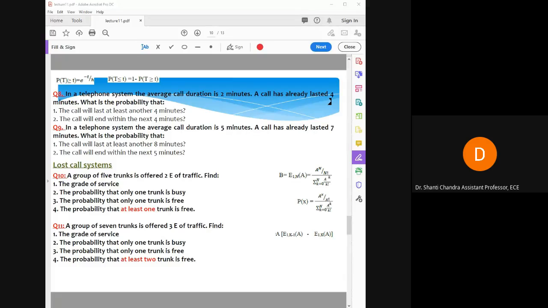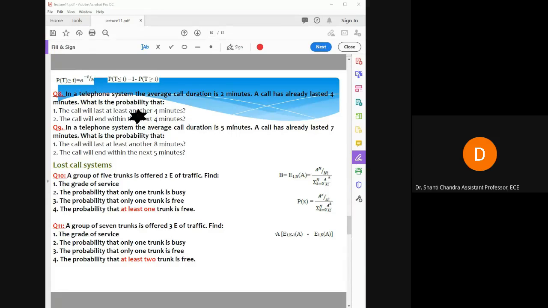Here you have to find the probability that the call will last at least another 4 minutes. So you have two possibilities: if the time for which you are calculating the probability is greater than or equal to t, then it will be e raised to the power minus t divided by h.